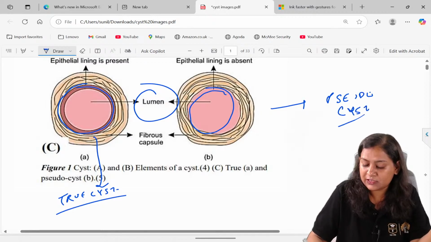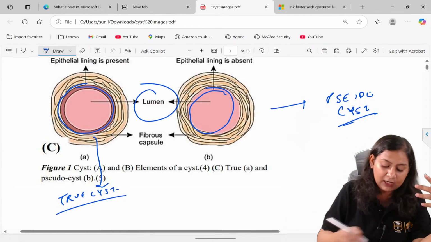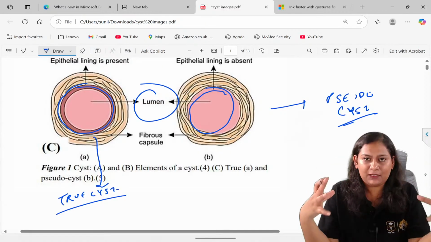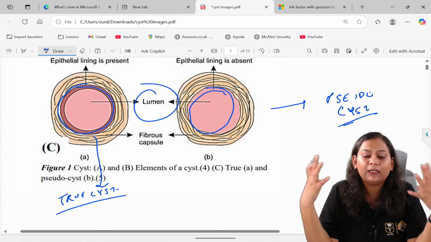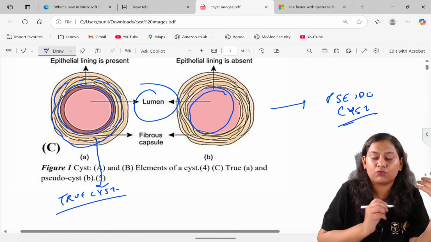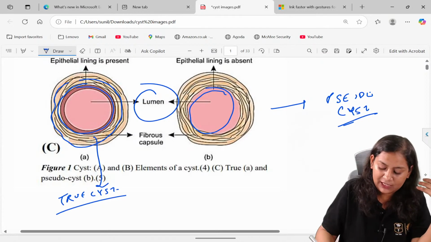So first we will have a look at the true cyst and then we will go on to the pseudocyst. Now we have a lumen, we have an epithelial lining. This epithelial lining is surrounded by a connective tissue capsule. This is the connective tissue capsule. So there are three parts. That is, first is the lumen which has a fluid.